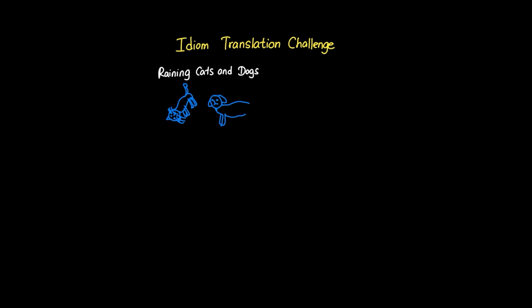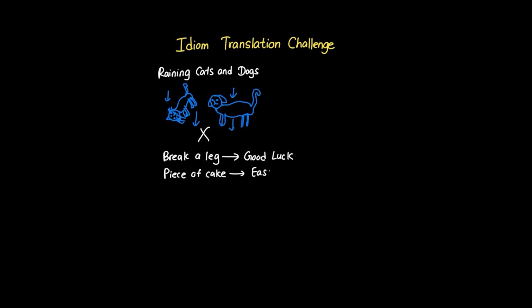Consider "It's Raining Cats and Dogs." A literal translation would confuse any non-English speaker. Contextual meaning emphasis trains AI to recognize idiomatic patterns and map them to their actual meanings rather than word-by-word translations. This involves understanding that "break a leg" means good luck, "piece of cake" means easy, and thousands of other expressions that exist in every language.